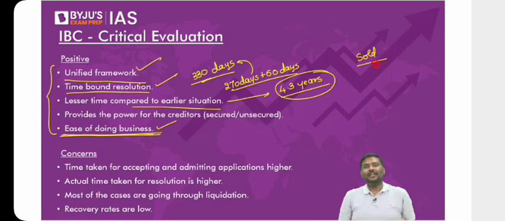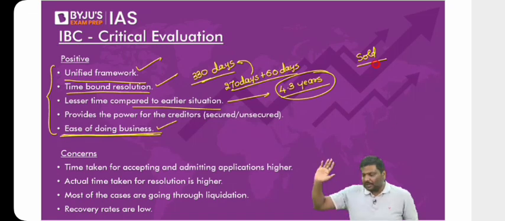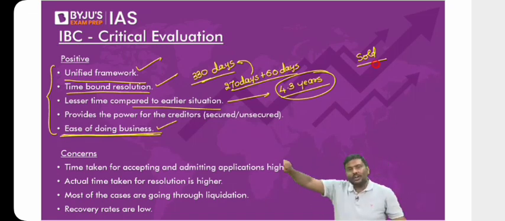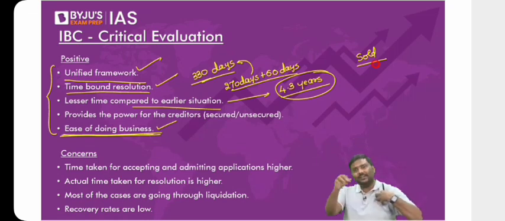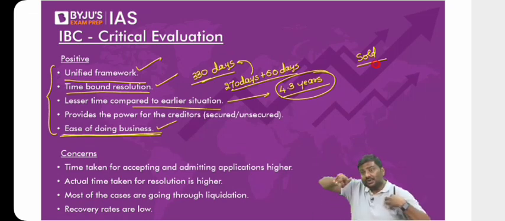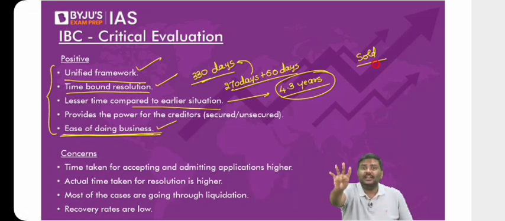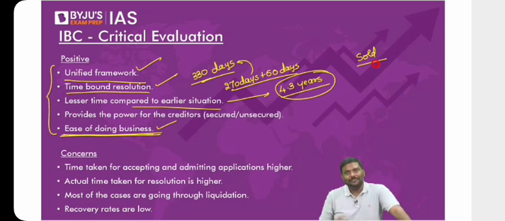Until the company is sold or liquidated, the bank will not get the money. Is the argument okay with all of you? Until the company is sold to some other company or it is closed down, the bank will not be able to get any amount of money. So imagine you've given a 100 crore rupee loan to me, I've defaulted, I've not paid even a single rupee, and it takes 4 years to decide to sell it off to somebody else, which means for 4 years your 100 crore rupees is stuck up. Is it not a problem for a bank?